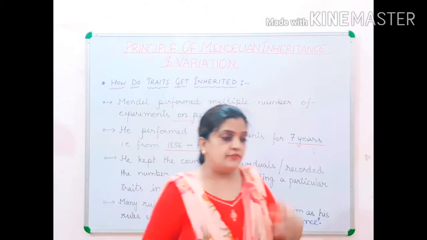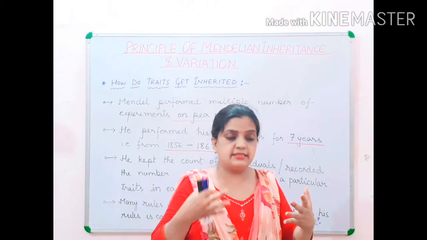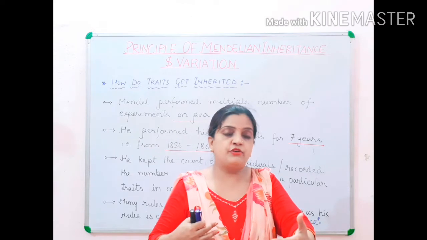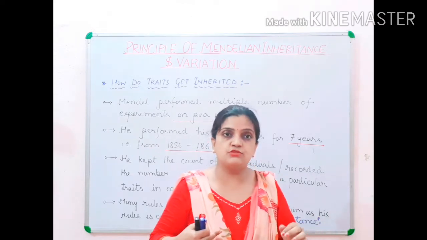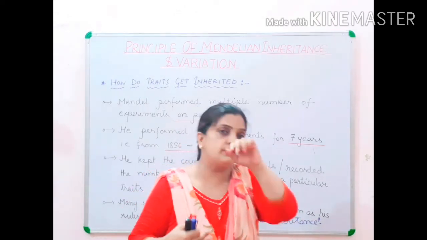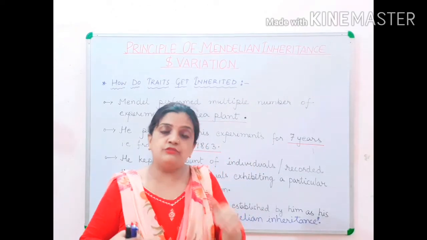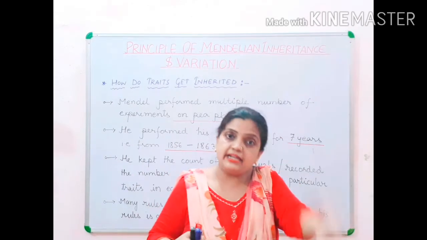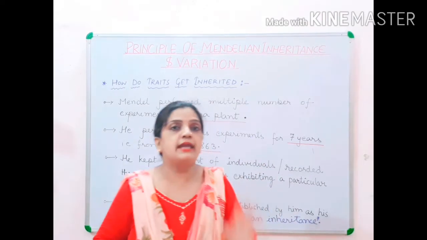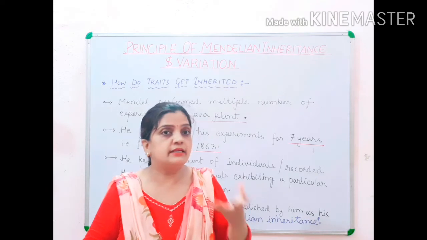Suppose he crossed two pea plants, one tall and one dwarf, and obtained the progeny from that cross, about 10 plants. So he kept the record that he obtained 10 plants in the first generation. Now among those 10, which character he obtained, that also he recorded. For everything he kept mathematical data.